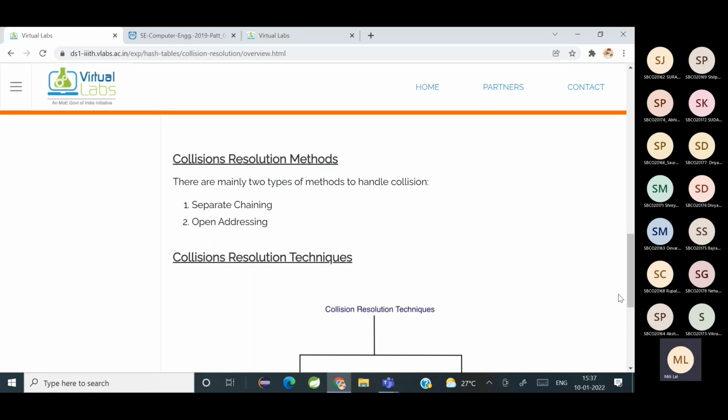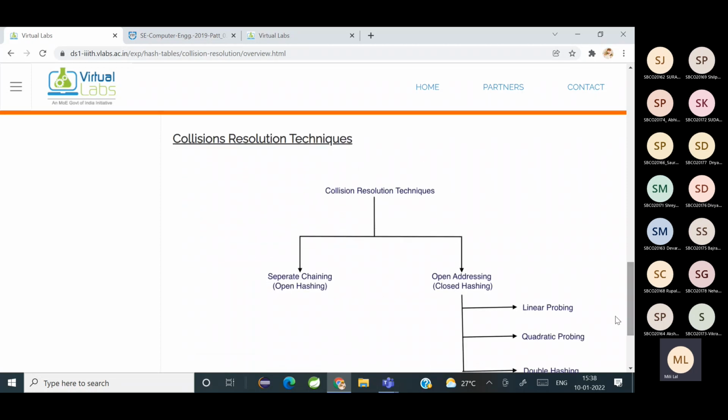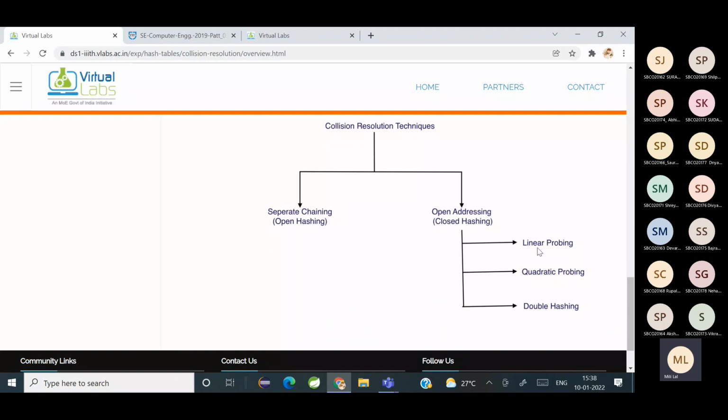What are the different collision resolution methods? The one is called open hashing, which can also be called separate chaining. And the other is called closed hashing, which can also be called open addressing. And what are the divisions you can see? Collision resolution technique: separate chaining. फिर open addressing में 3 types हैं: linear probing, quadratic probing and double hashing. समझ में आया है क्या?